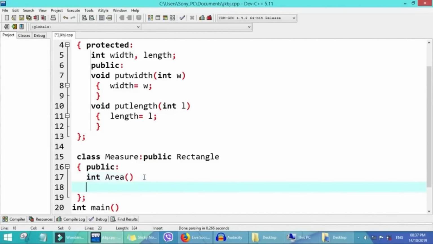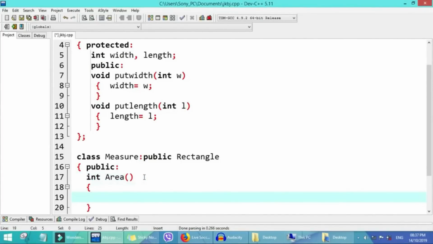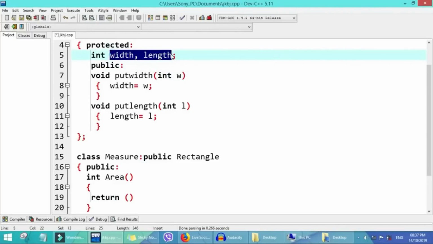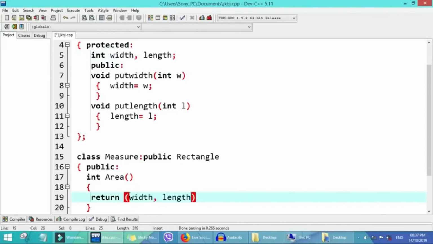So we just say return length times width, paste it down here. We put times here, and then we put a semicolon.